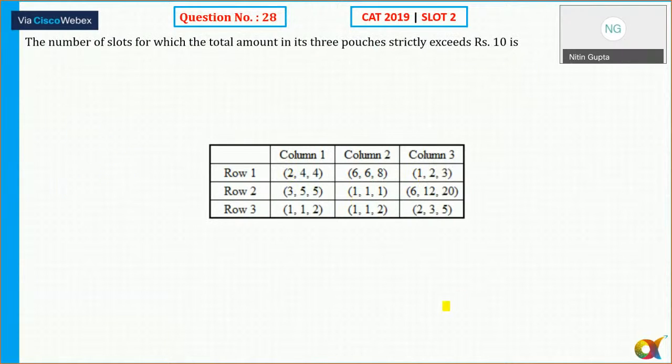The number of slots for which the total amount in 3 pouches strictly exceeds rupees 10. So more than 10. Any doubts for anyone now, from question number 25 to 28? Please tell me.